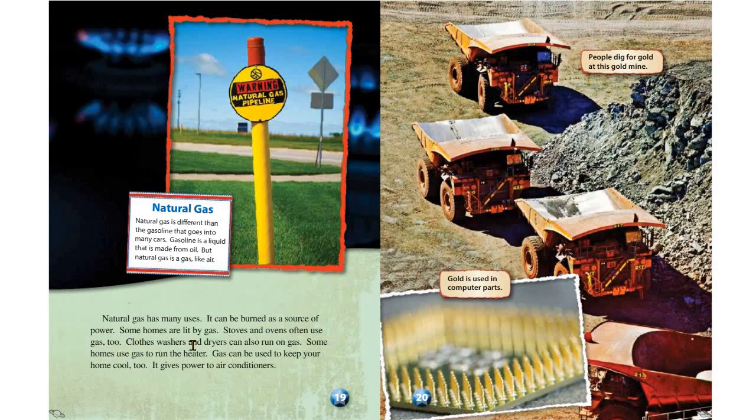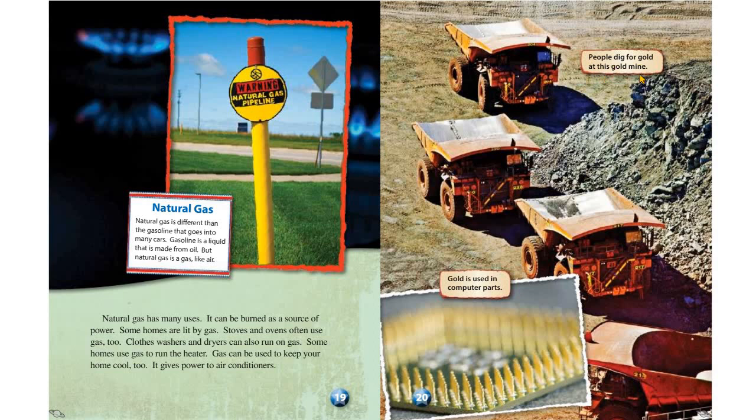Some homes are lit by gas. Stoves and ovens often use gas too. Clothes washers and dryers can also run on gas. Some homes use gas to run the heater. Gas can be used to keep your home cool too. It gives power to air conditioners.